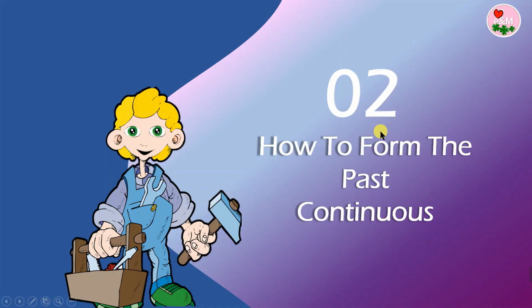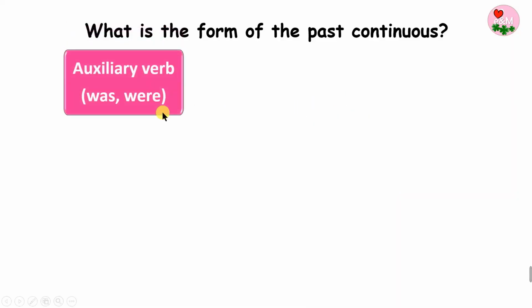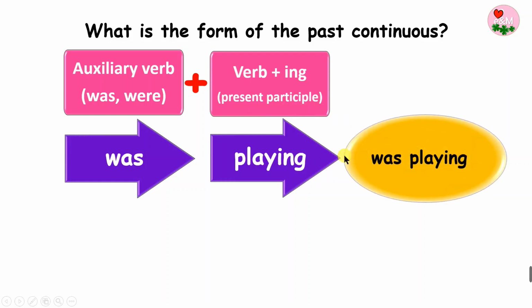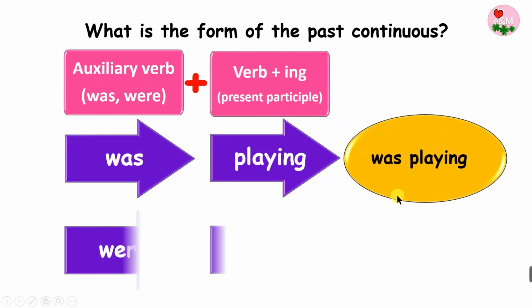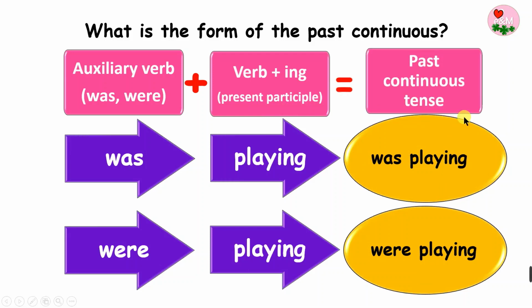Part 2. Let's look at the structure of the past continuous tense. What is the form of the past continuous? We use the past tense of the verb to be, so either was or were. Then, the base form of the verb plus ing, which is our present participle. For example, was playing, were playing, are past continuous.